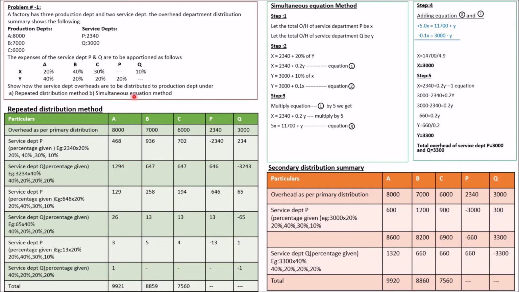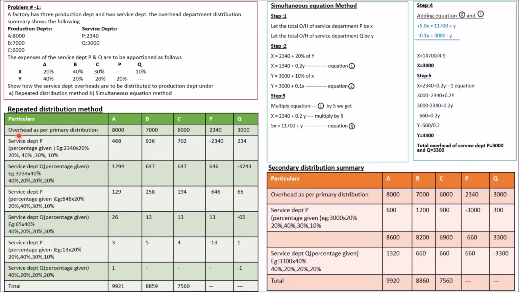Repeated distribution method means that the expenses of service departments have to be redistributed until you get the value as nil. Until then, the expenses have to be distributed to all the departments according to the given percentage in the problem. Now, I'll show you how to solve the problem here, using the repeated distribution method.